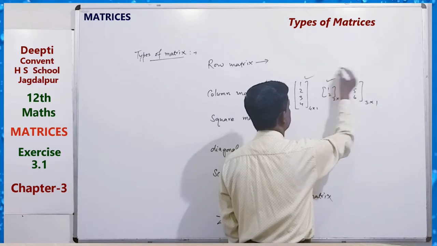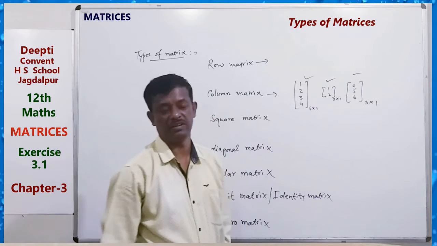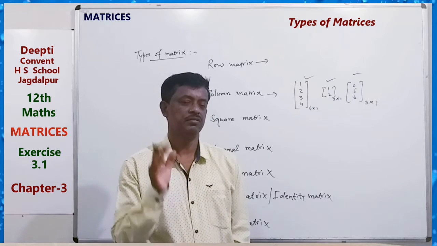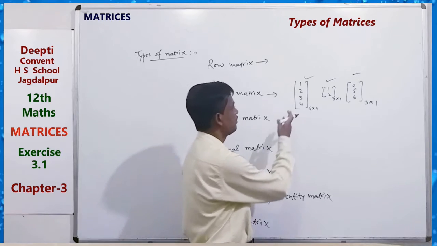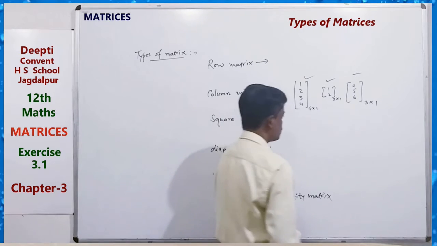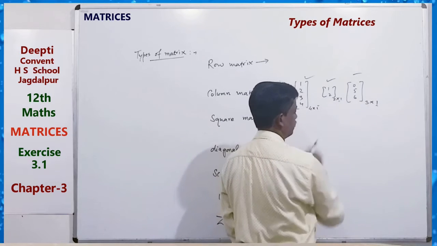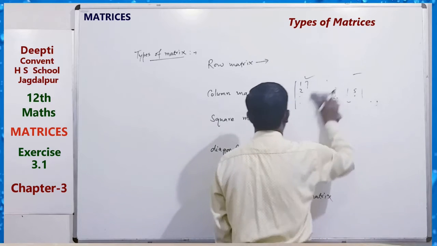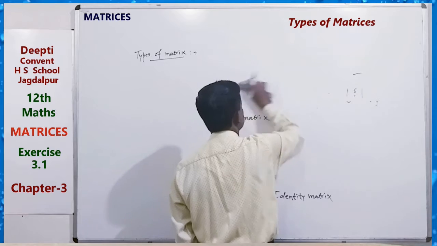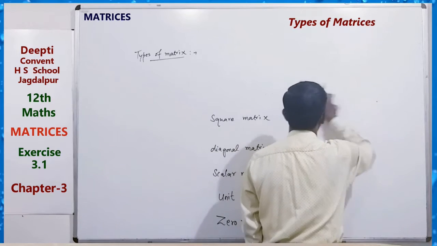So these are column matrices: a single column, and the number of rows may vary. And a square matrix means having the same number of rows and the same number of columns.